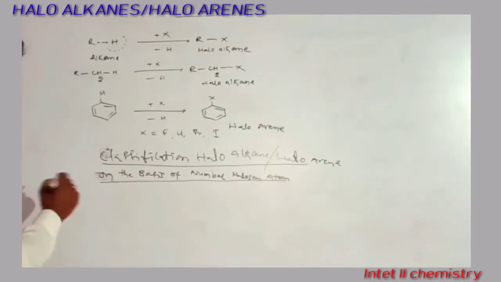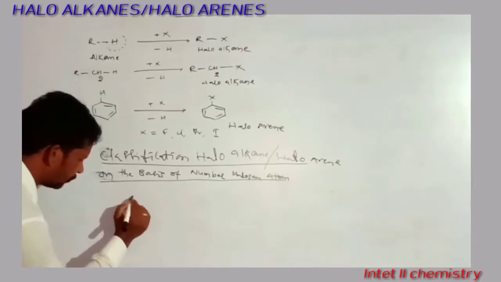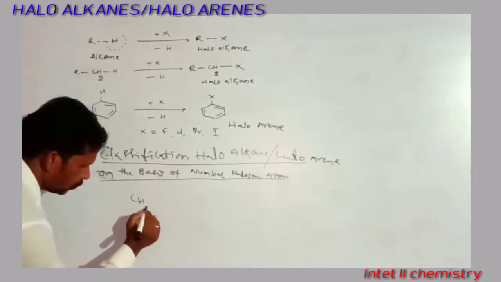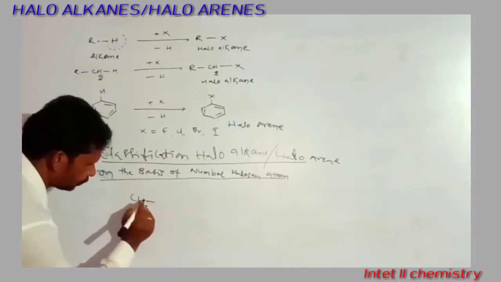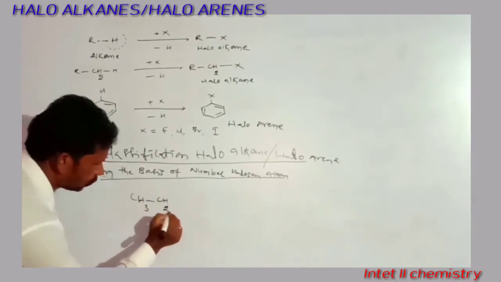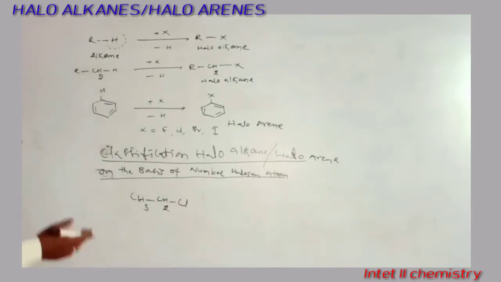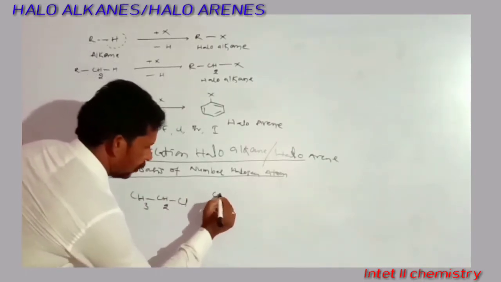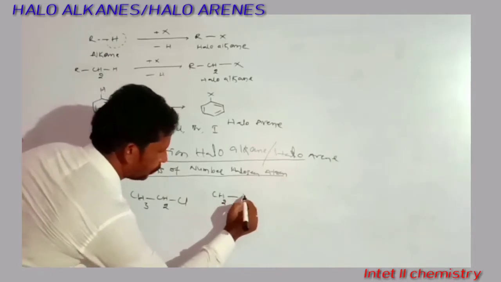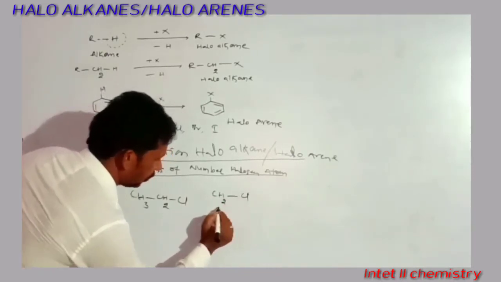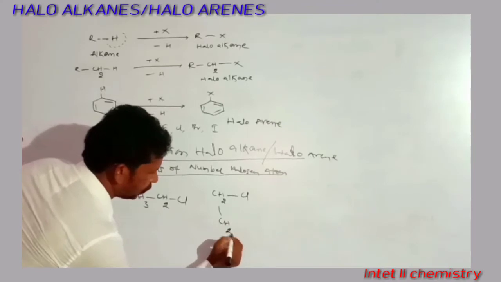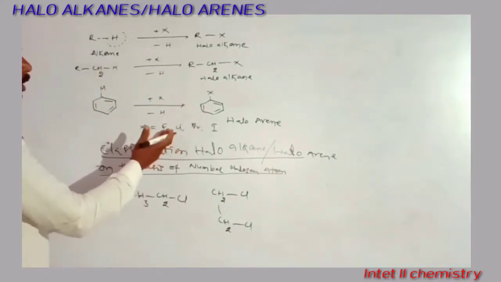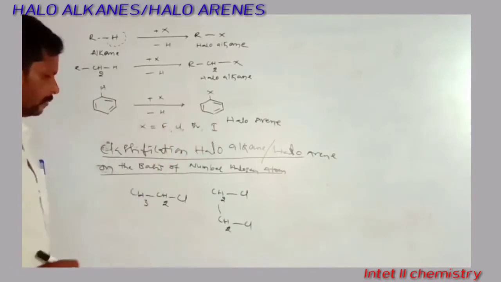Suppose, as an example, I am writing here CH3 and CH2Cl. This is a monohalogen compound only. We can also write X, where X means chlorine, bromine, iodine, whatever it may be.